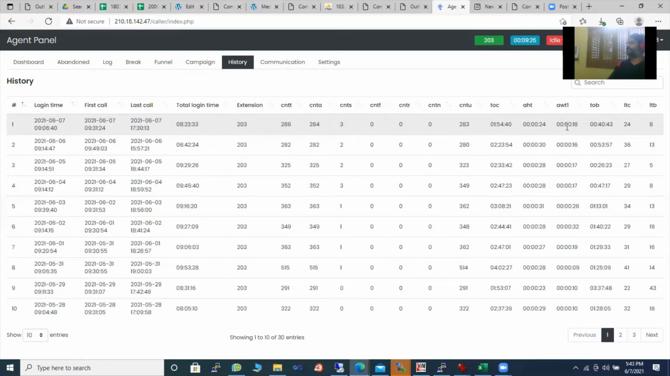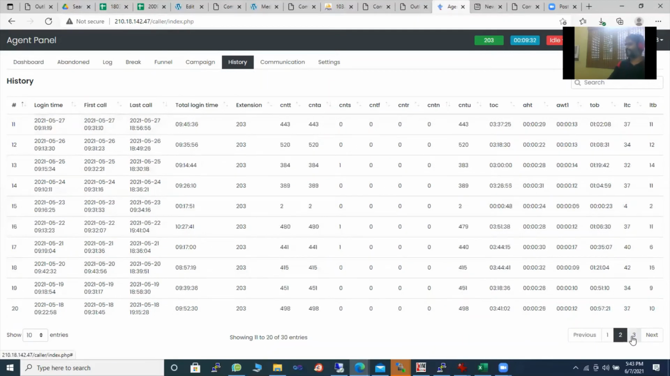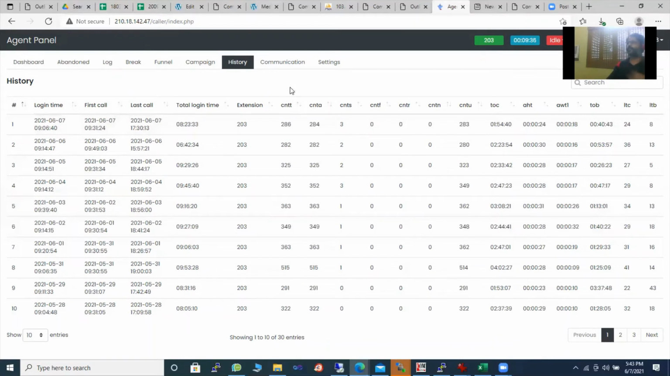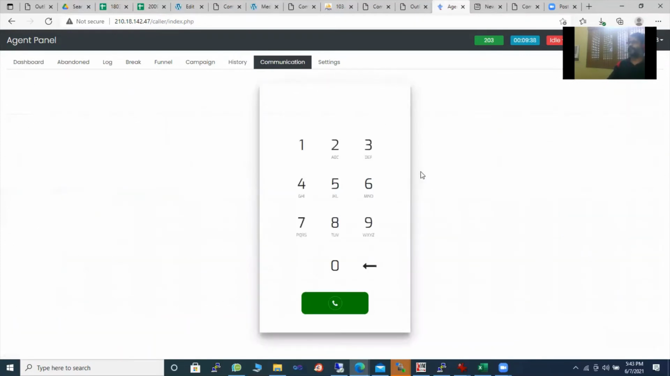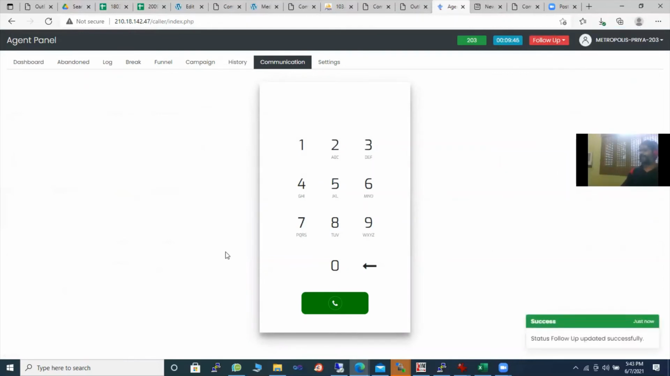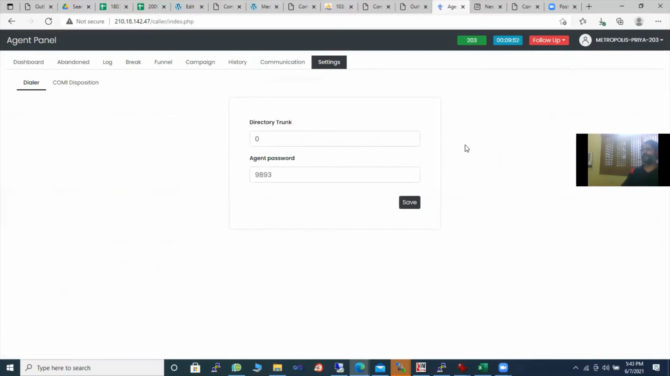Average handling time, average wrap-up time, time on break, likely time on call, likely time on break. So she can analyze the last 30 days. One month of data is displayed over here for her to look at. And then communication. This is how you make your call. You go to follow-up mode. In case you want to make an outbound call, you have to go to follow-up mode, and then you can make your outbound call over here. Okay. And settings like directory, trunk, and then agent password. Okay.